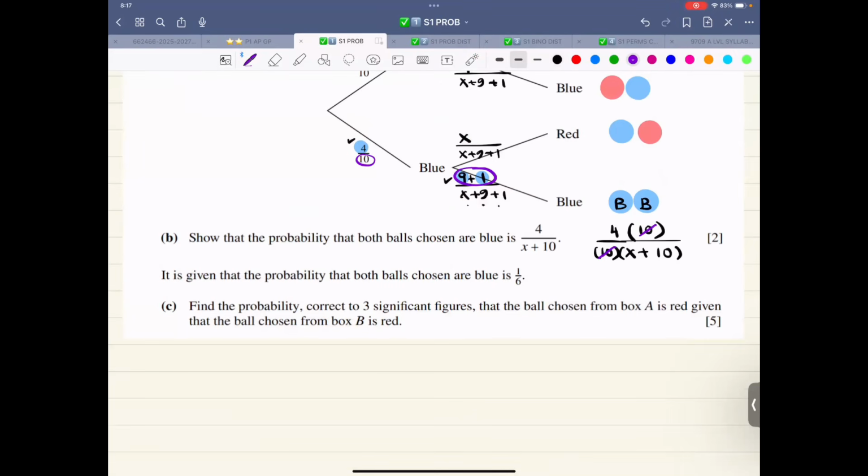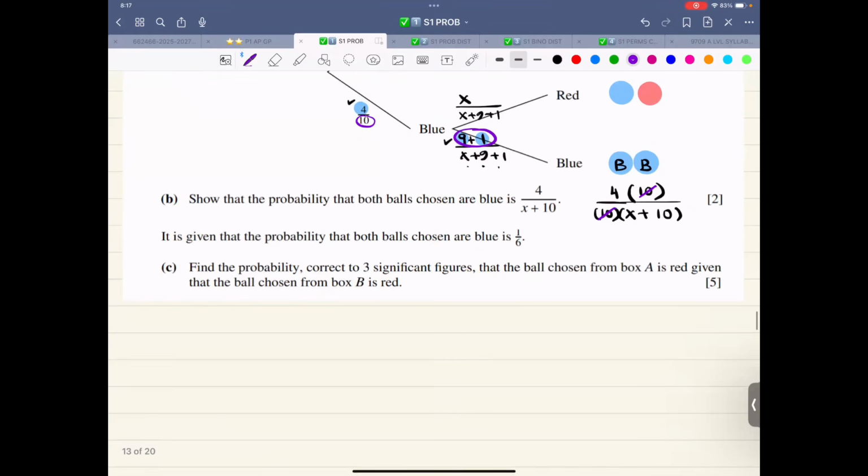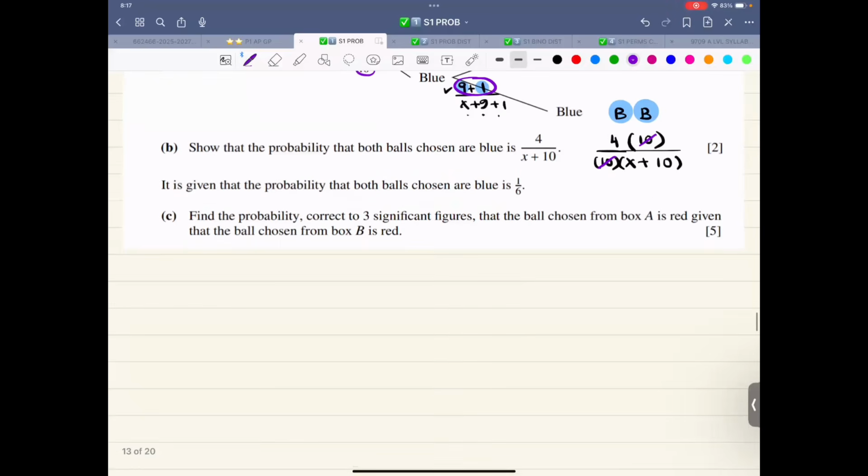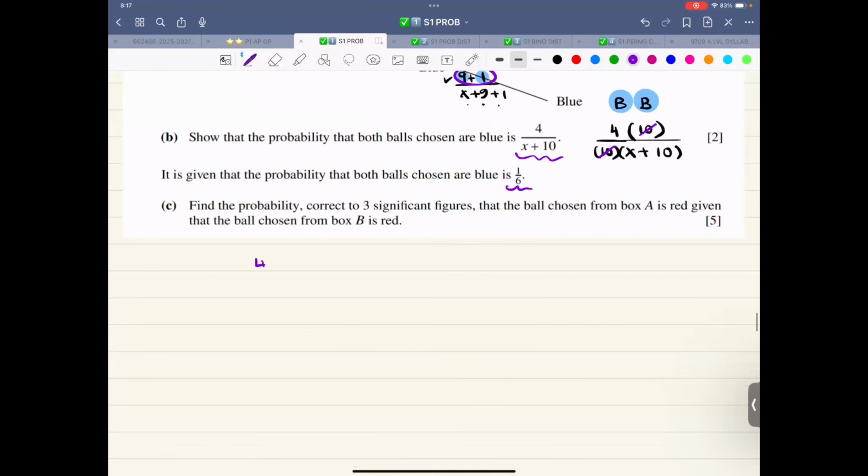Okay, all good. Now it is given that the probability both balls chosen are blue is 1 over 6. So basically this thing is equal to this. So 4 over x plus 10 is equal to 1 over 6. 24 is equal to x plus 10. Therefore, x comes out to be 40. So part B is done. For this, x is 40.